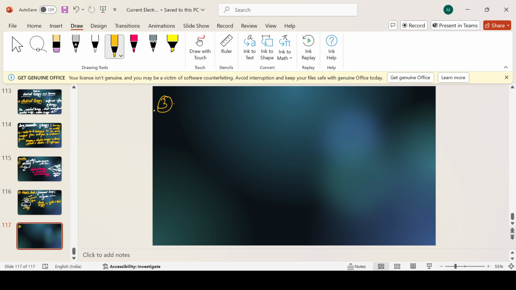Now the third one is the electric motor. So in the electric motor, what is happening?